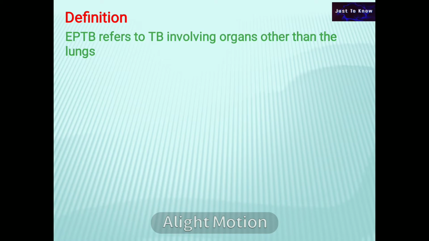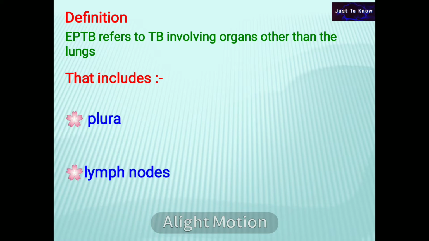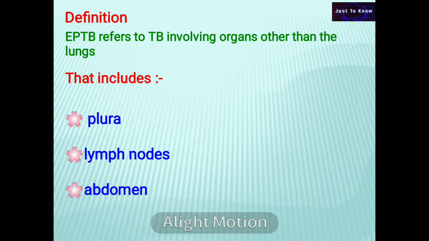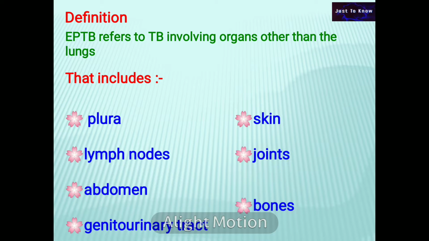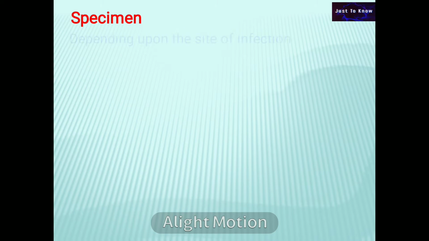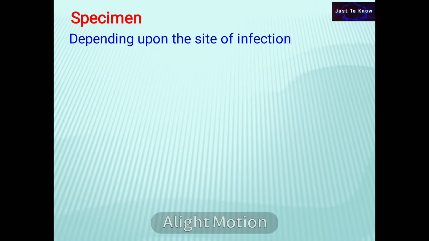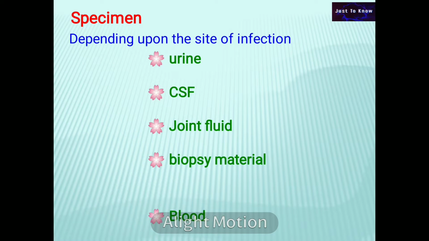Definition: extrapulmonary tuberculosis refers to tuberculosis involving organs other than the lungs, that include pleura, lymph nodes, abdomen, genitourinary tract, skin, joints, bone, and meninges. Specimen: the specimen depends upon the site of infection, which includes urine, CSF, joint fluid, biopsy material, blood, and other fluids.